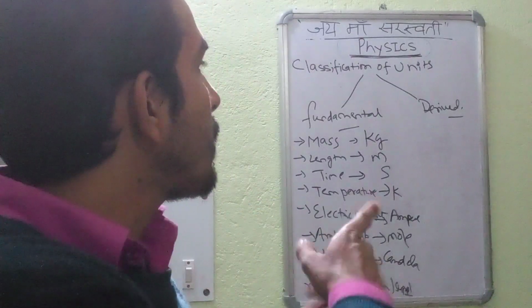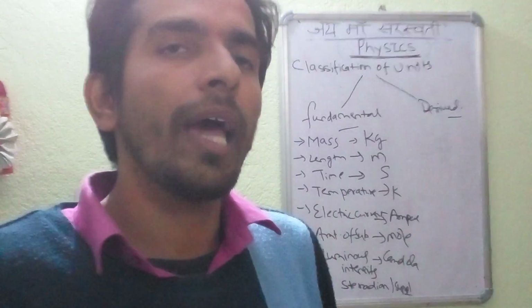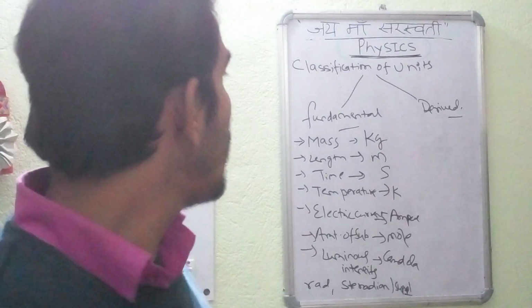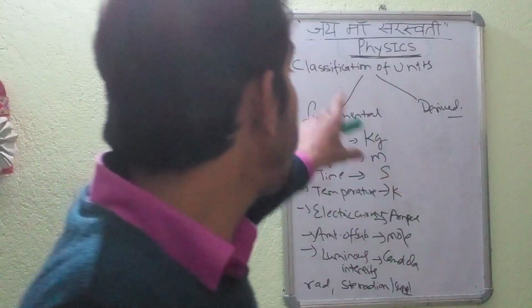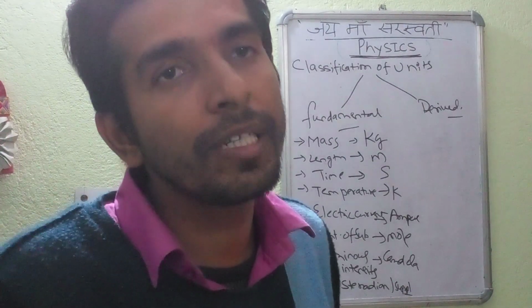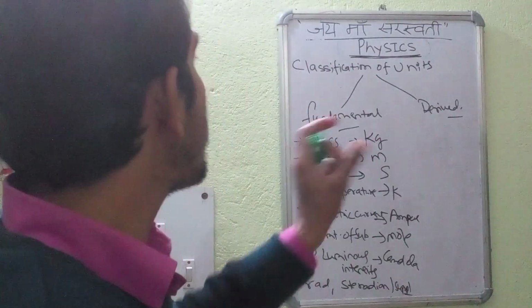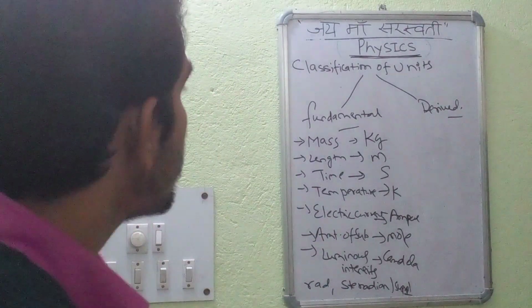Now switching over to the derived units. The derived units, as the name suggests, are basically those units which are derived from these units only, as a result of mathematical operations. They are basically dependent on the fundamental units.